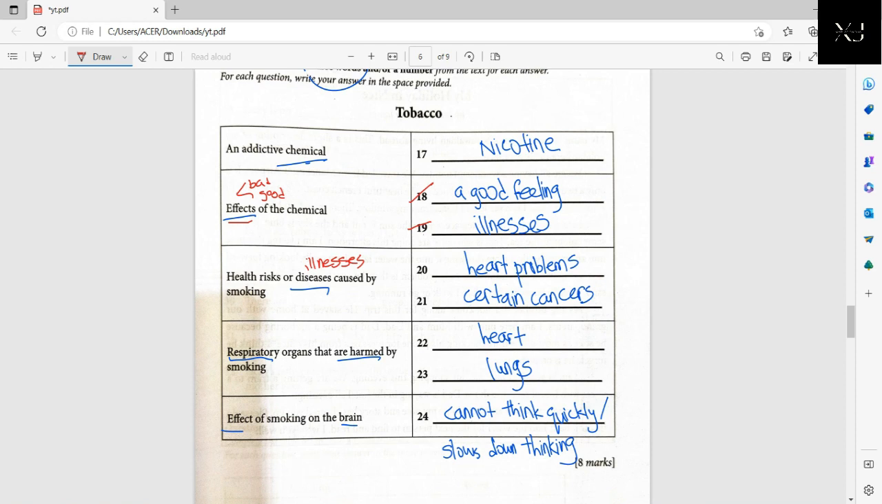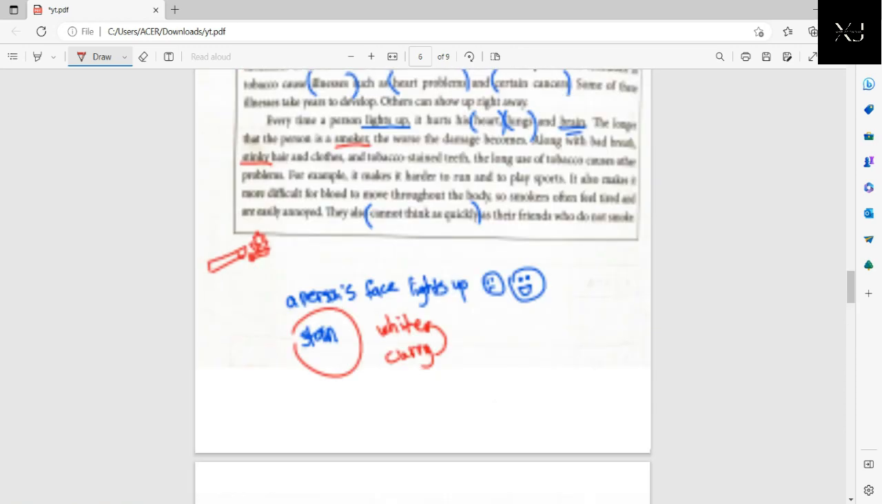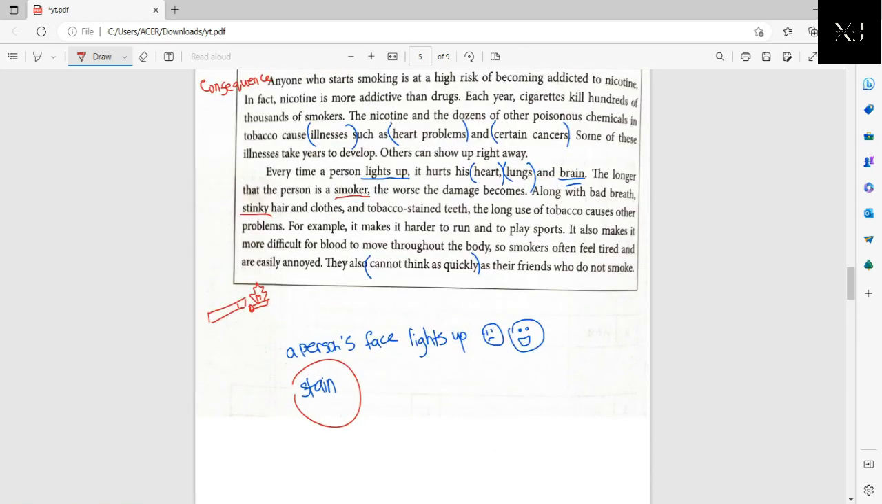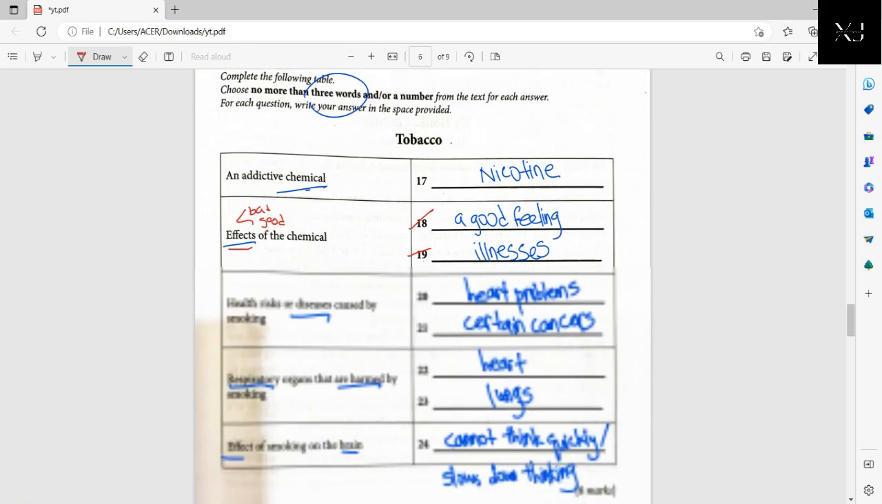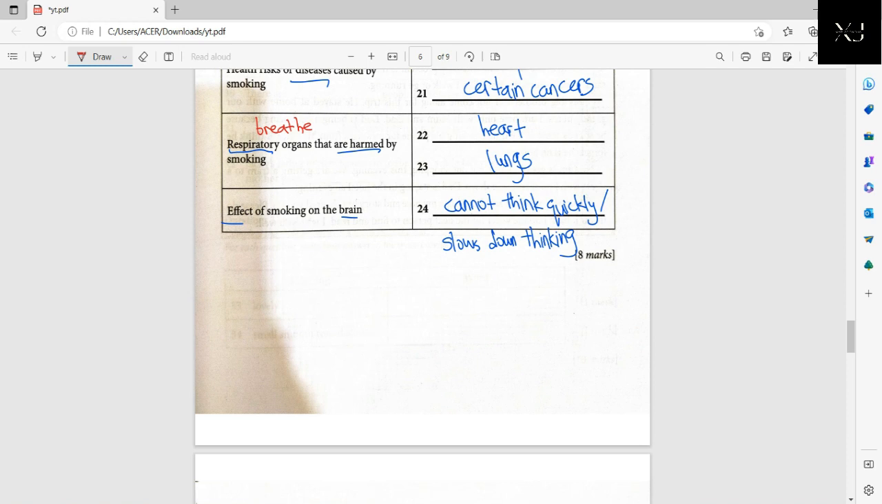Respiratory organs that help you breathe, okay, like your lungs, your nose, those are respiratory organs that are harmed by smoking. What are they? They are your heart, your lungs. Okay, your brain doesn't help you breathe. Your brain is just basically like the control center that approves this breathing system. Okay, so your heart and your lungs allow you to breathe.